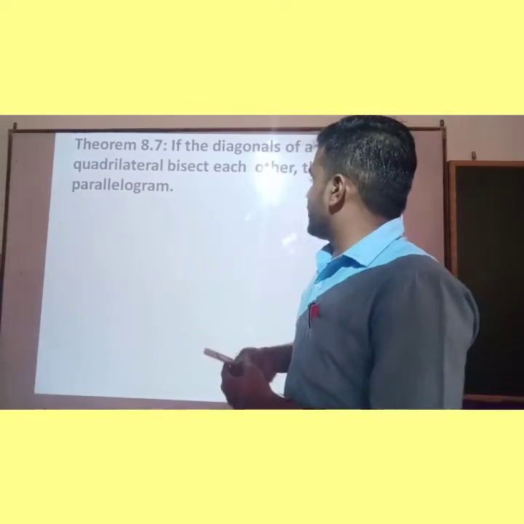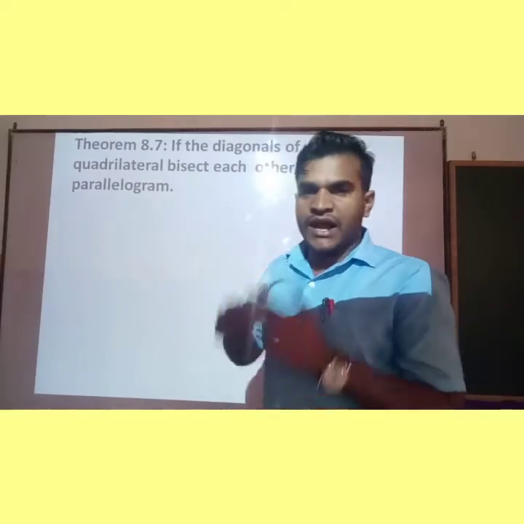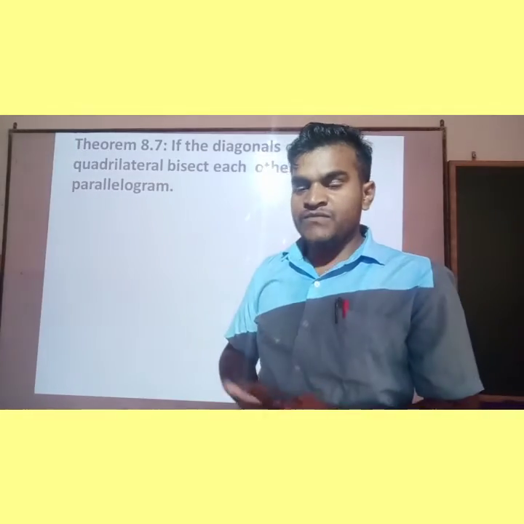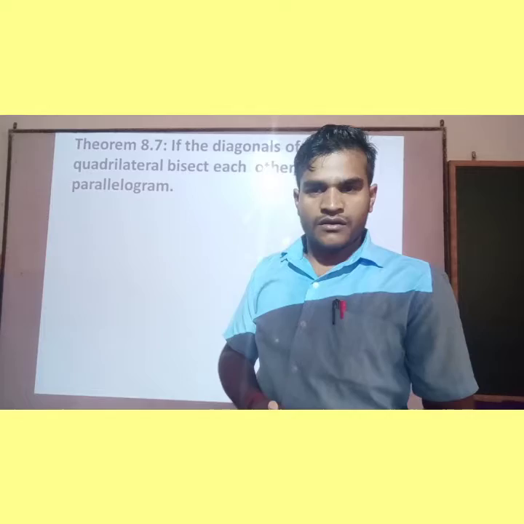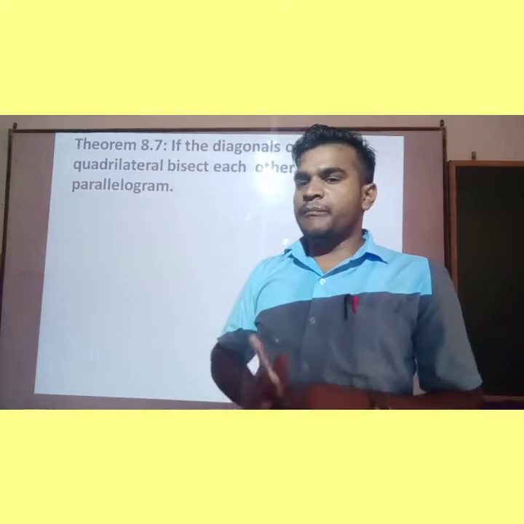Okay. So what is given? Given that the diagonals of a quadrilateral, means a quadrilateral is given and its diagonals are given, and they bisect each other. We have to prove that the quadrilateral is a parallelogram.